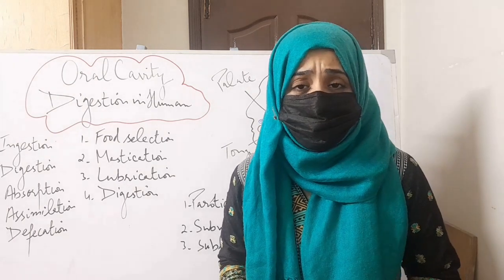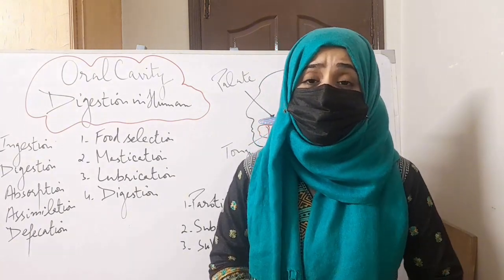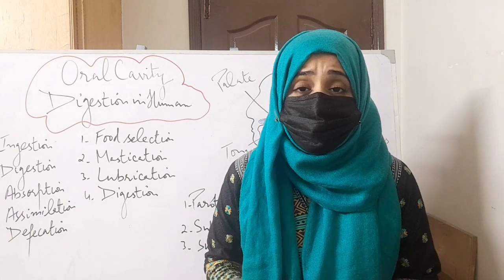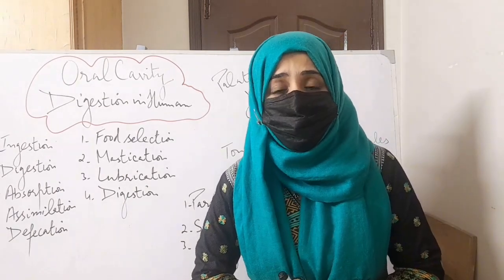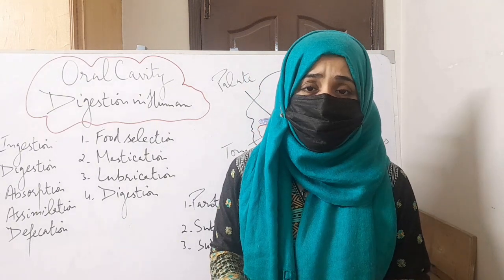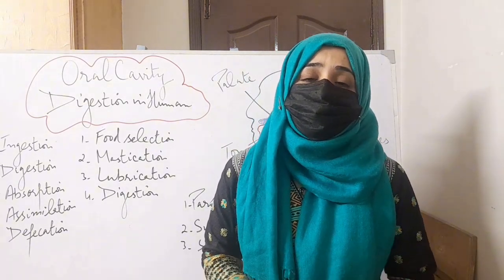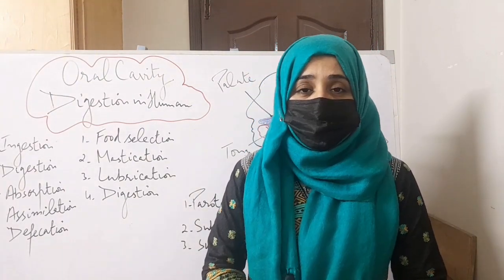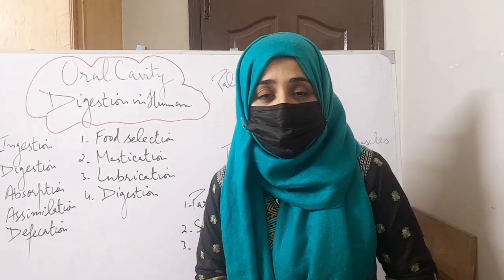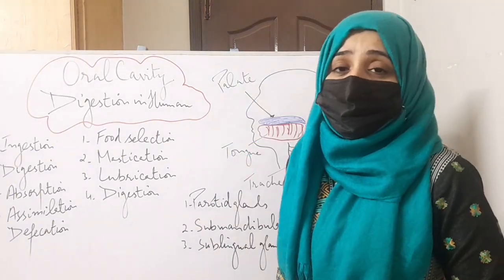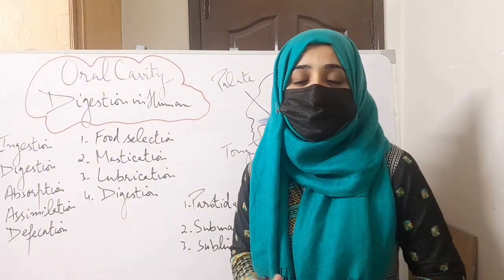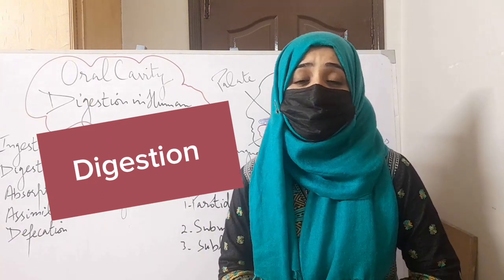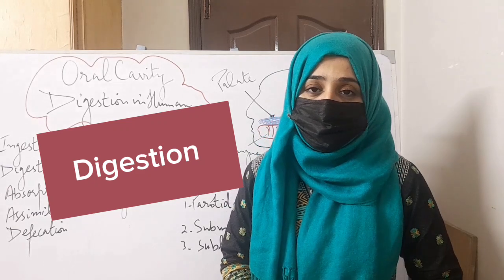Our body cells require oxygen, water, salts, amino acids, simple sugars, fatty acids, vitamins, etc. But these compounds are not easily available to our body, as they are present in the form of macromolecules like carbohydrates, proteins, lipids, which cannot cross the cell membranes of cells. So in order to make these compounds available to our cells, we need to break down the complex macromolecules into simpler molecules. Therefore, we'll define digestion. What is digestion? Digestion is a breakdown of complex large molecules into simpler ones so they can be absorbed in the bloodstream and become available to the cells.